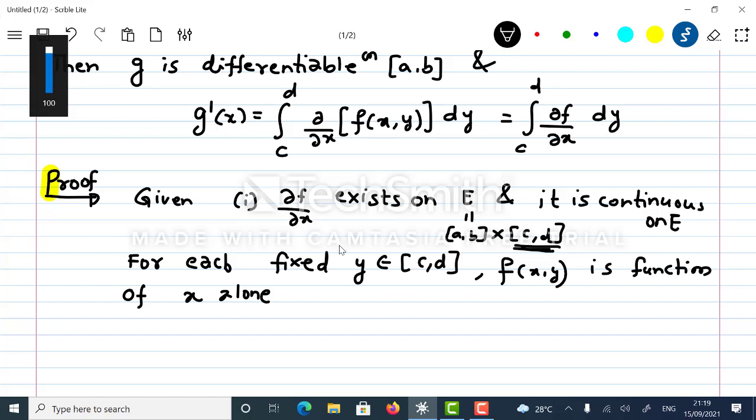Dou f by dou x exists means that when y is a constant, it is a function of one variable, and dou f by dou x is now df by dx, the derivative of f. So this would imply f is differentiable.